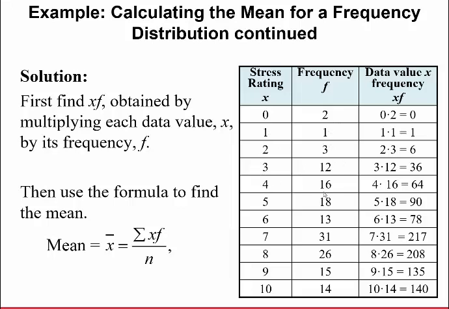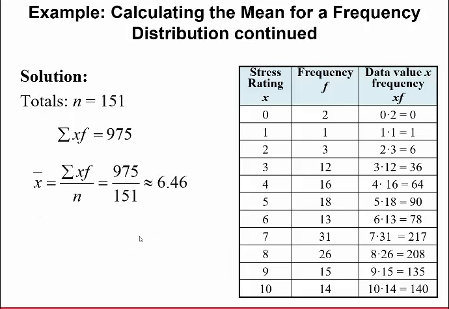3 times 12, 4 times 16, 5 times 18, 6 times 13, 7 times 31, 8 times 26, 9 times 15, and 10 times 14. You're going to multiply all those and get these numbers here. So all you've done is taken each x value multiplied by its frequency or count. Now what you need to do is sum them up. This summation sign tells me to sum up all these values.